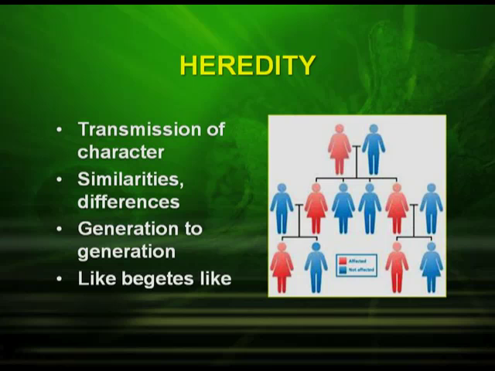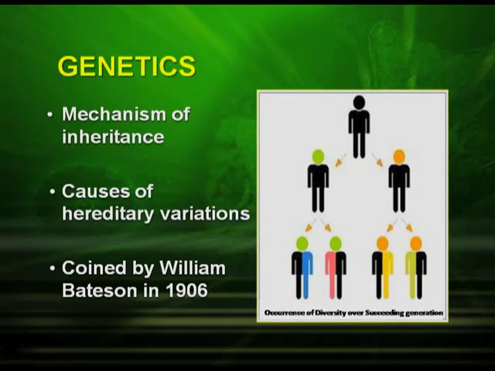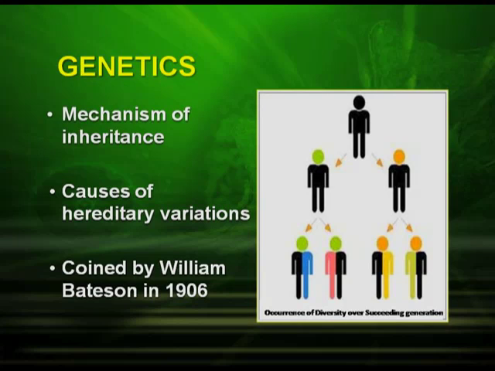The first important term is heredity. What is heredity? This is the transmission of characters, similarities and differences, from generation to generation. It's a very common proverb, like begets like. That is, similar organisms give rise to similar types. What is genetics? It is the study of the mechanism of inheritance and the causes of hereditary variations, and the term was coined by William Bateson in 1906.